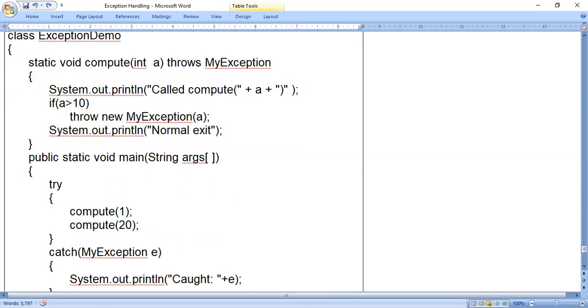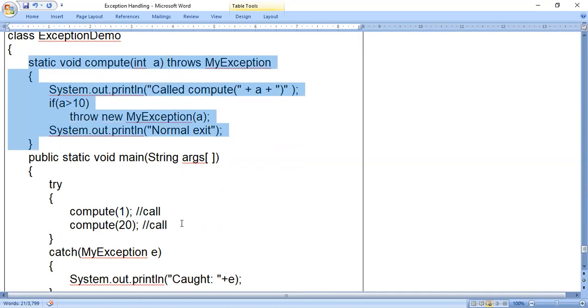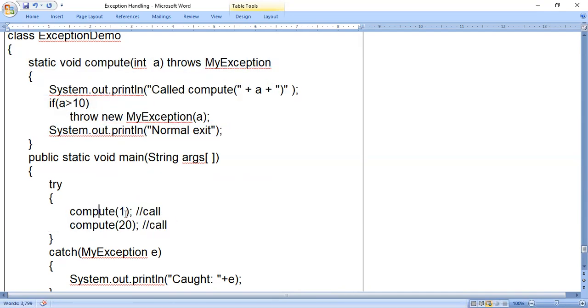These are called method calls or function calls, the invoking statements for this complete method. When these lines are written, the method starts working. Compute of 1 means 1 will be copied to a, and compute of 20 means 20 will be copied to a.